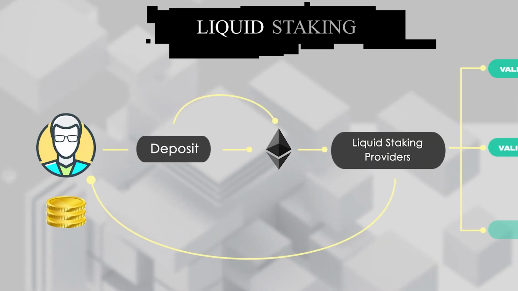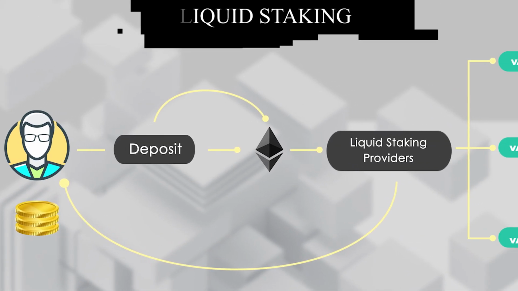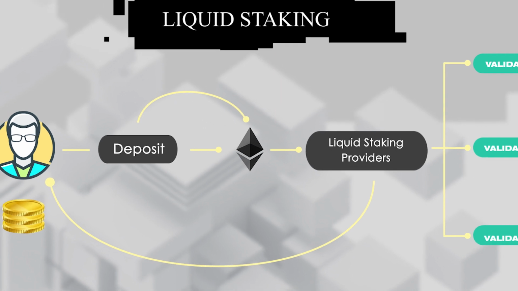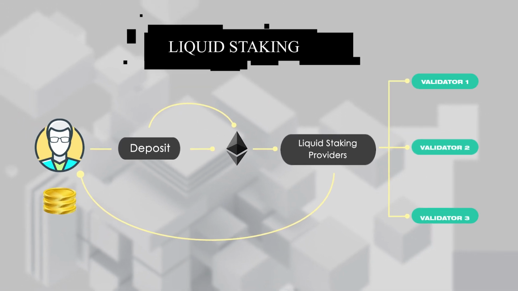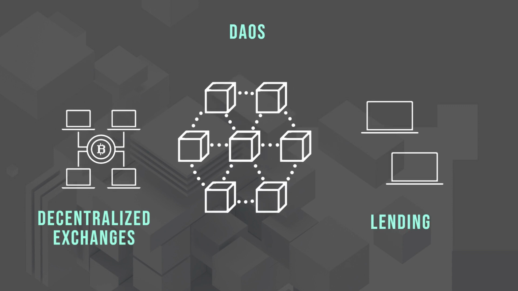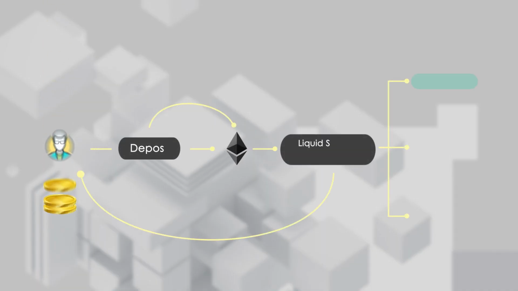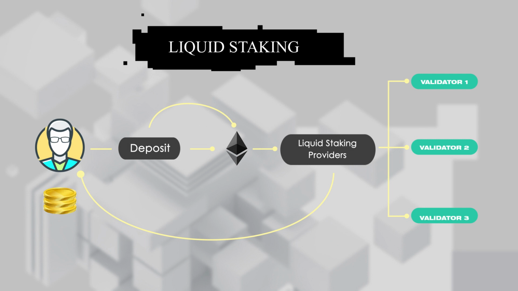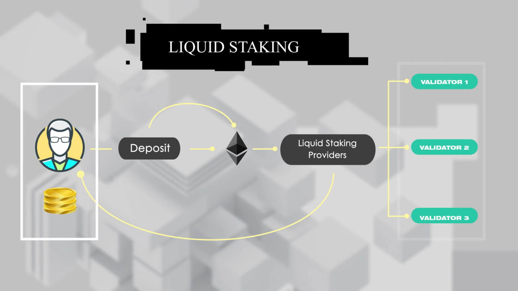What is liquid staking? With liquid staking, staked tokens can be used as collateral in the form of liquid staking derivatives to access liquidity in other parts of the blockchain ecosystem, such as decentralized exchanges, DAOs, or lending platforms. You can think of liquid staking as a usability and a liquidity layer between the user and the validator.